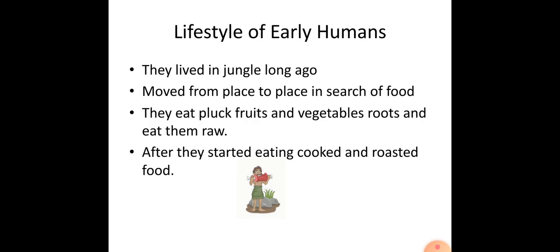Now clothes. Dear students, pay attention in the book, page number 206. Early humans roamed around without clothes. They protected themselves from the cold by covering their bodies with the skins of animals. They also used leaves and bark of trees to cover themselves. Early humans did not have any kind of sense about clothes.